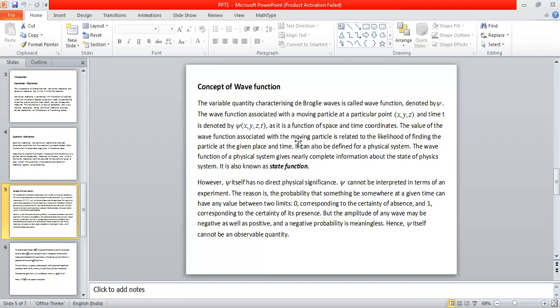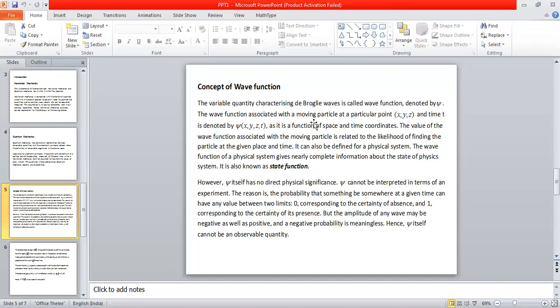Similarly, in quantum mechanics also we are discussing waves. The waves are matter waves or de Broglie waves. The variable quantity associated with the matter waves or de Broglie waves is what we call the wave function. Similar to the disturbance of a particle in an ordinary mechanical wave, we have the wave function in the case of de Broglie waves. This quantity, the wave function, is denoted by psi.